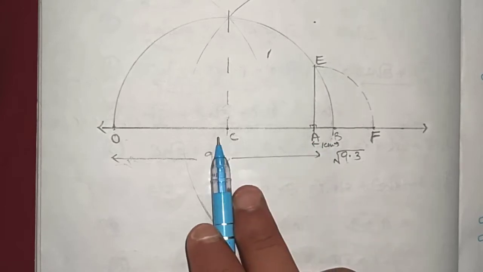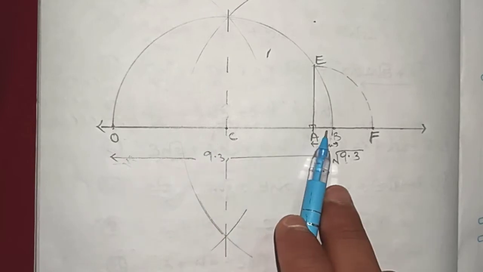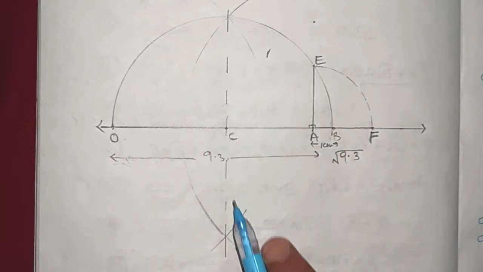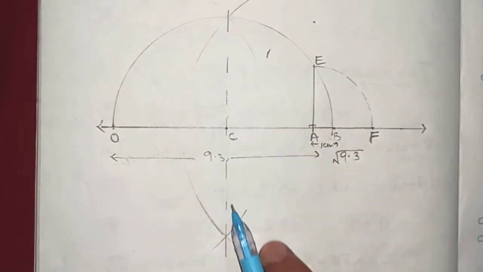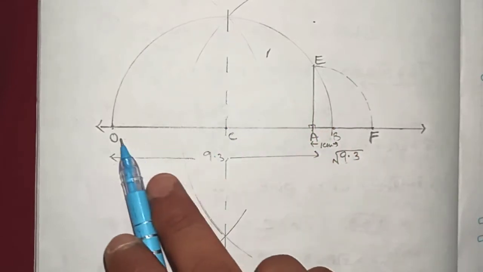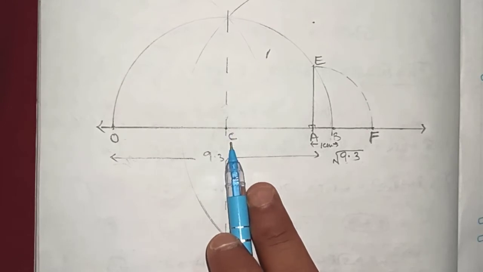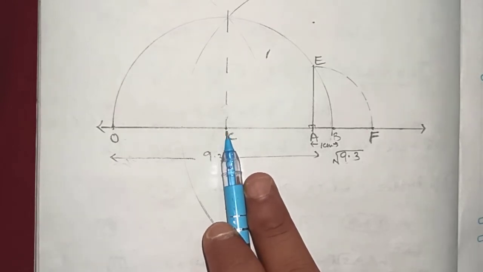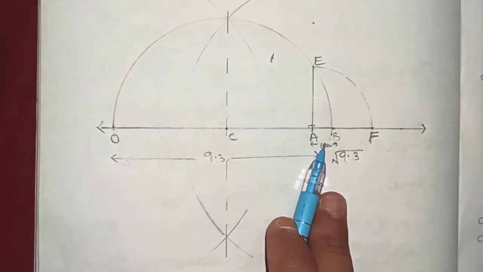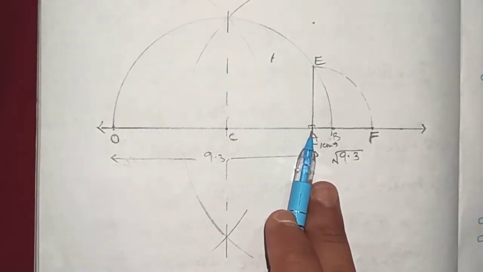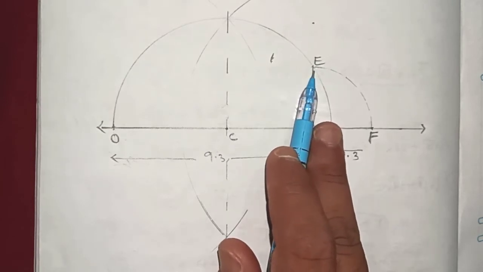Then bisect OB by taking more than half of OB and draw two arcs which should be intersecting, and draw a dotted line. Wherever the dotted line is bisecting OB, that is the midpoint of OB. We have named it as C. Keep the compass here and draw a semicircle from O to B. Then keep the protractor at point A and draw 90 degrees which should be touching the semicircle.